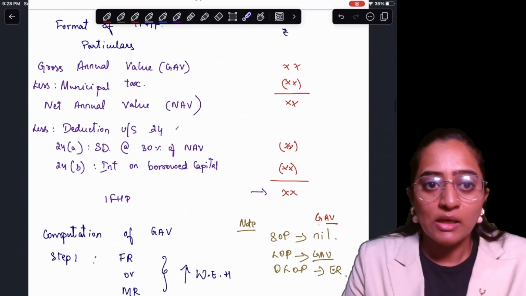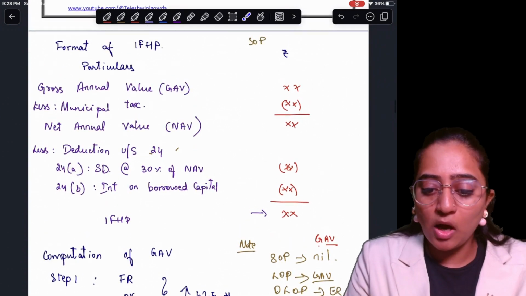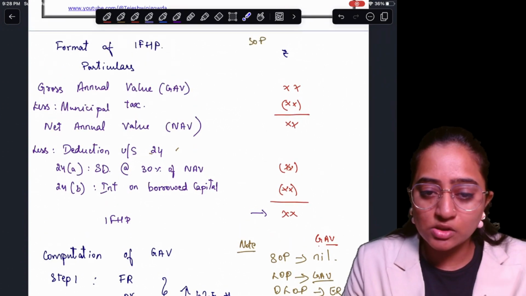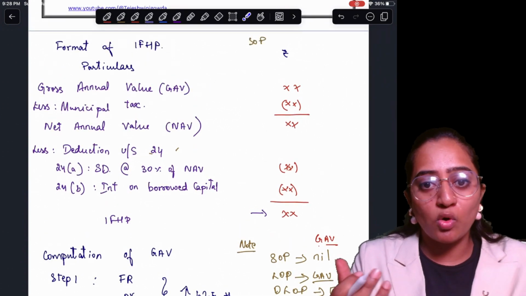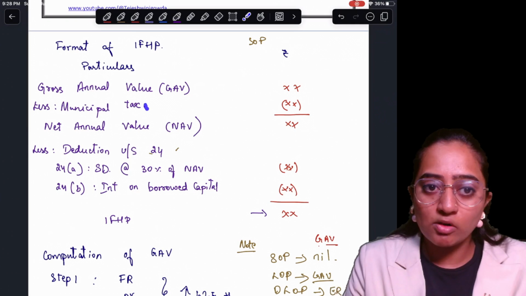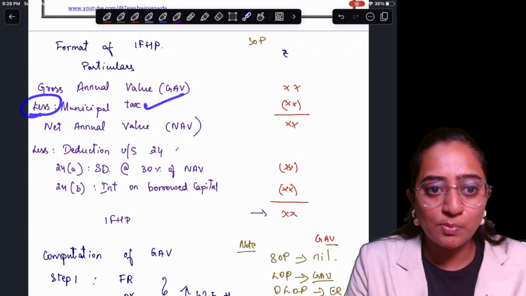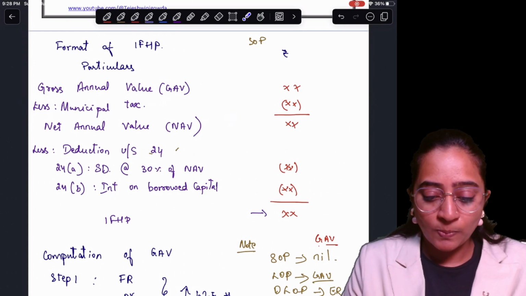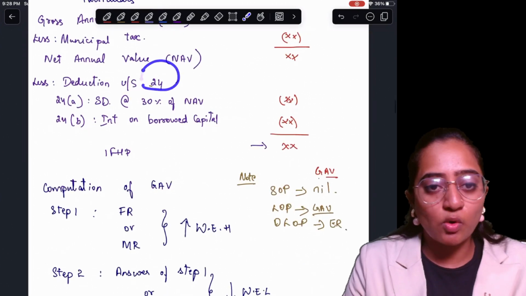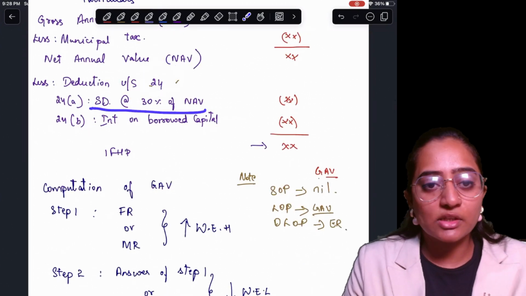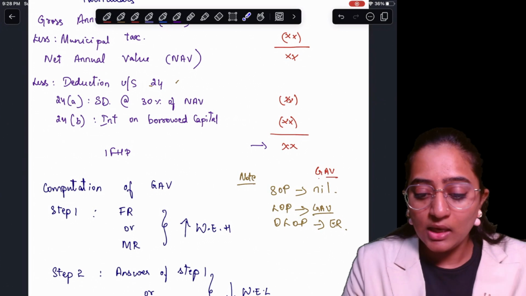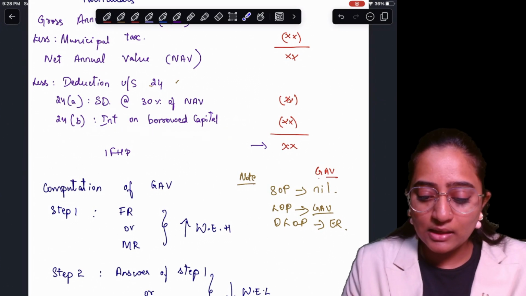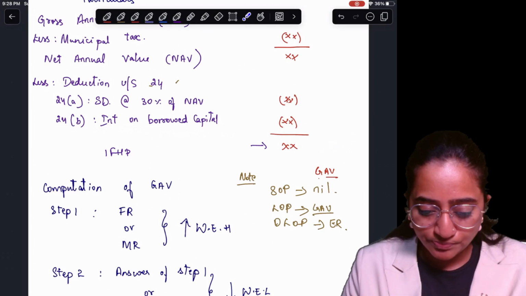and come back very soon. Here, the format of income from house property goes something like this. That is GAV, gross annual value. We'll try to understand very soon what it is. From it you reduce the municipal tax. Next, you get your net annual value. Deductions under section 24 are what we are going to understand. Then standard deduction at the rate of 30% of the NAV, then interest on the borrowed capital, and then the income from house property computation.